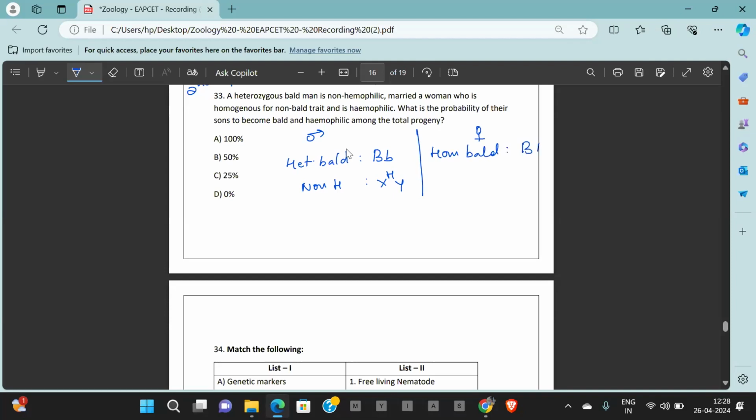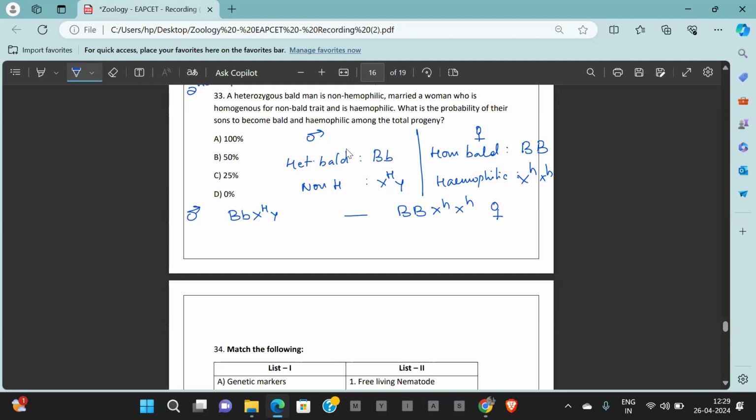That means small b and small b. And female is hemophilic. That means this is the condition. In such a state, how is gamete formation possible? This is the condition of the father and the mother.